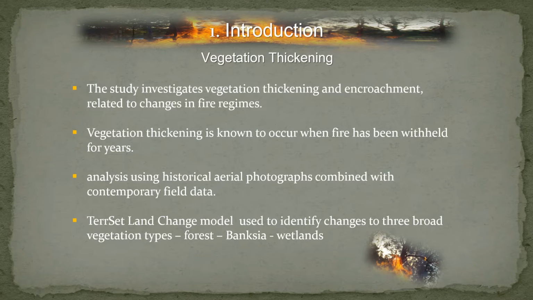So we used aerial photographs that we georeferenced, and we used TerrSet Land Change Modeler to be able to look at the change of vegetation. And we did it in three broad categories of vegetation. We used forest, and obviously a eucalypt forest is very dynamic, but we classified all forest as forest. Banksia area, because that's unique, and I'll discuss that a bit later. And we had Banksia islands, and then of course the Empodisma wetlands, or wetlands as such.